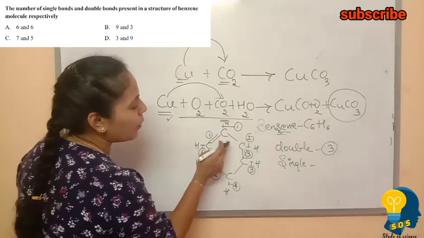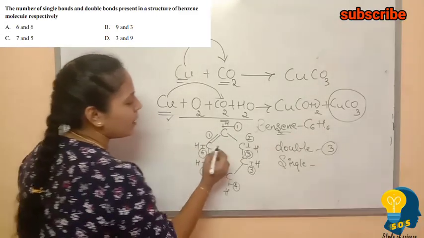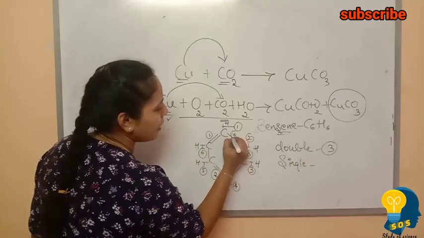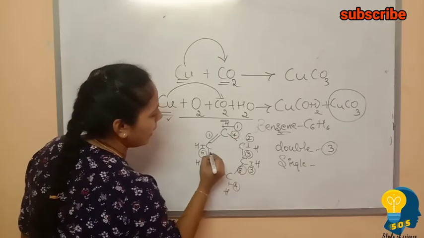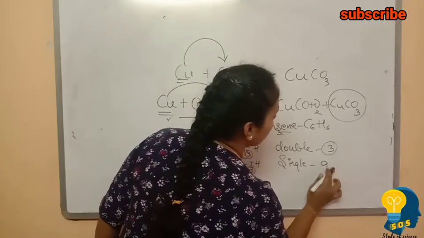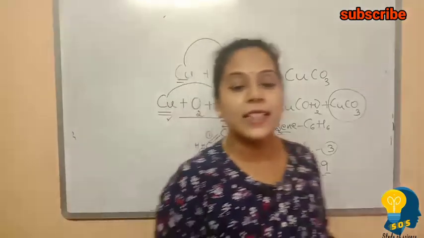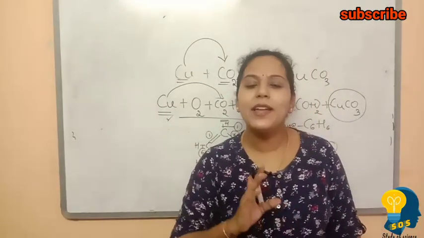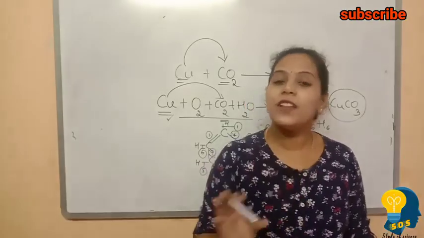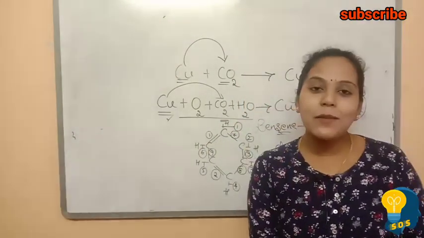Let us move now to count the number of single bonds between the carbon and carbon. After 6 it is 7 and then it is 8 and here it is 9. So totally 9 single bonds are there. So 9 single bonds and 3 double bonds are present in the benzene structure. Very, very easy to identify. If you just write the structure of benzene, you can easily identify how many single bonds are there.